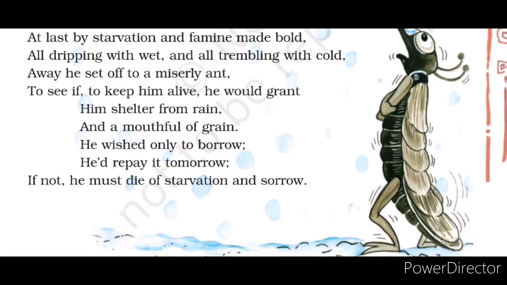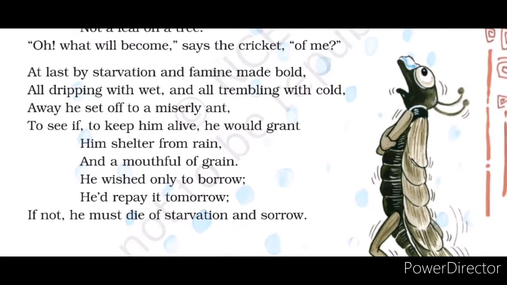So that is the line, children. I'll repeat from the 5th line here. Him shelter from rain, and a mouthful of grain. He wished only to borrow. He'd repay it tomorrow. If not, he must die of starvation and sorrow. So that's the next 5 lines, children.